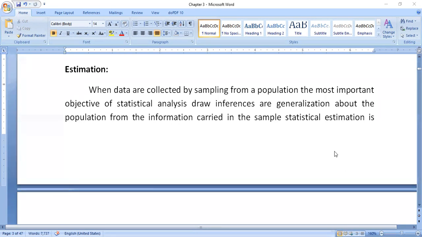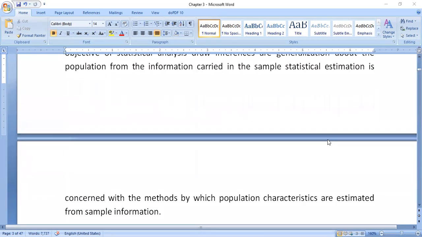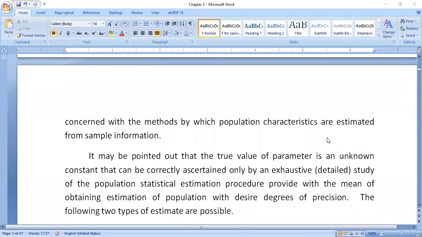Okay. The next one, estimation. Okay. When data are collected by sampling from a population, the most important objective of statistical analysis is to draw inferences or generalization about the population from the information carried in the sample. Statistical estimation is concerned with the methods by which population characteristics are estimated from sample information.